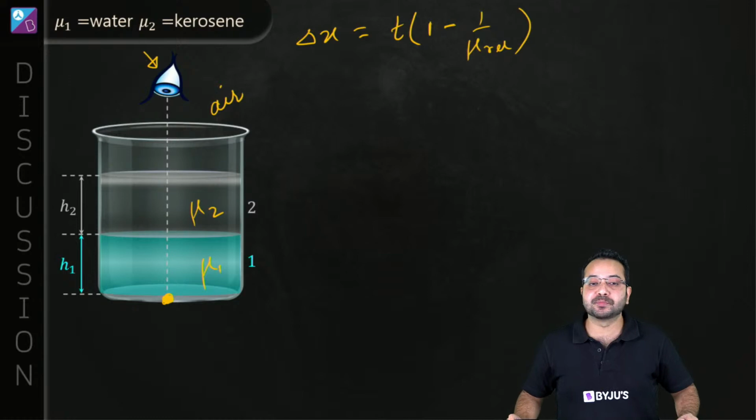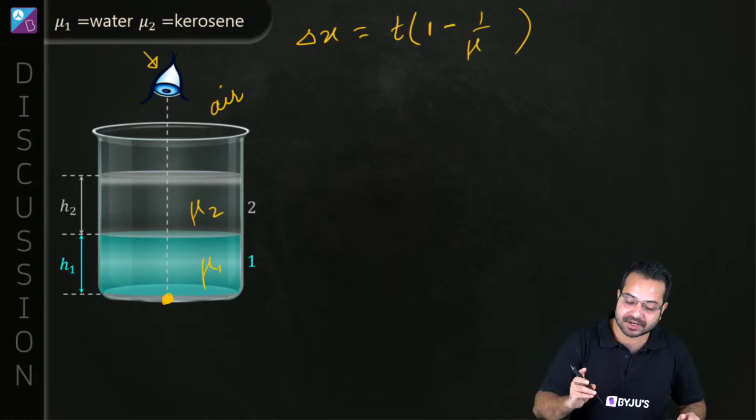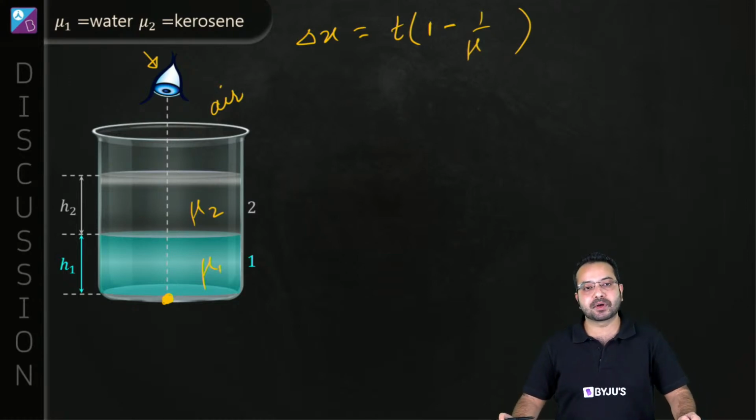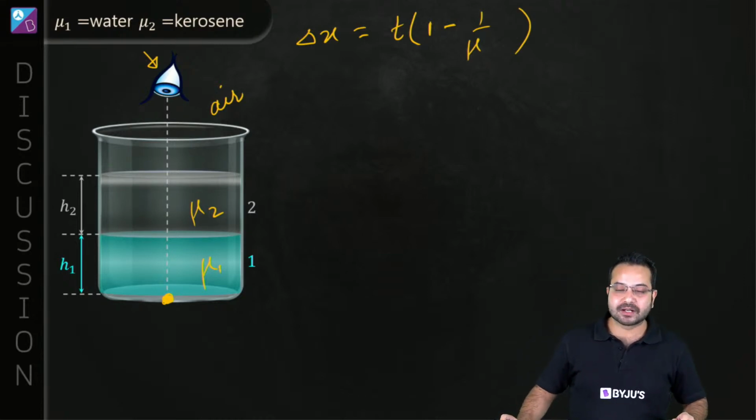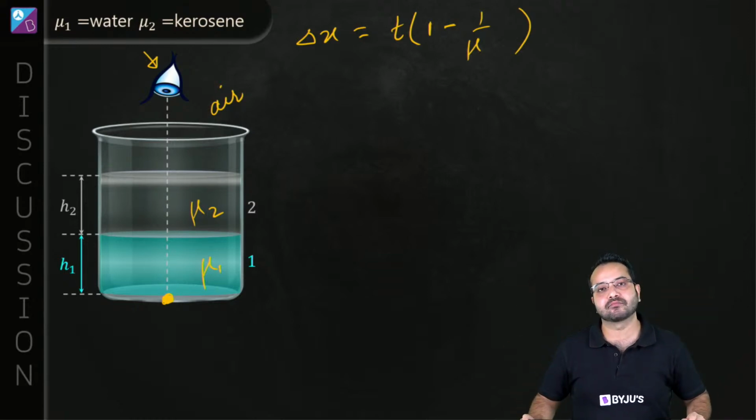Now the question is, what is mu relative? Or some people just remember it as mu. But that is a problem. If you just remember it as mu, it means that this is the refractive index with respect to air. You are watching from air. Okay. You are observing it from air. The medium is air.